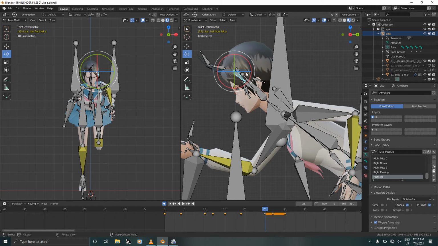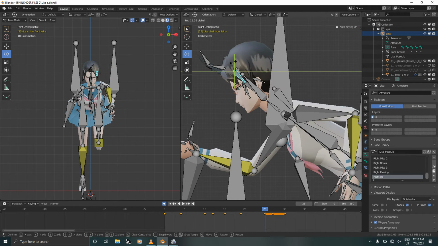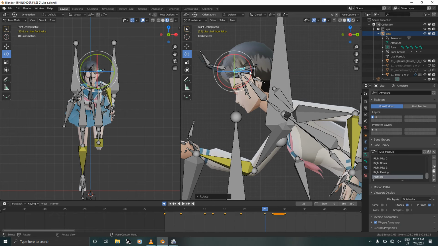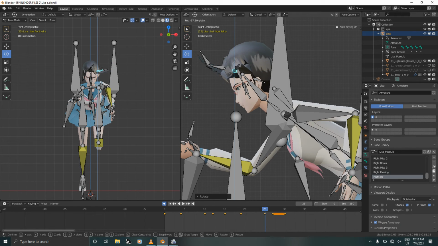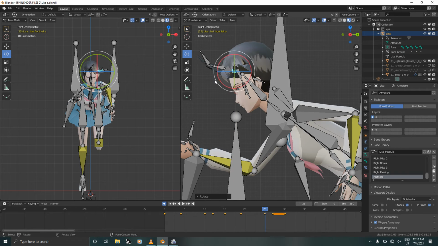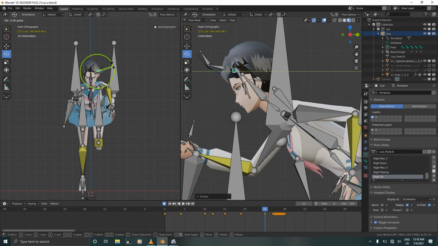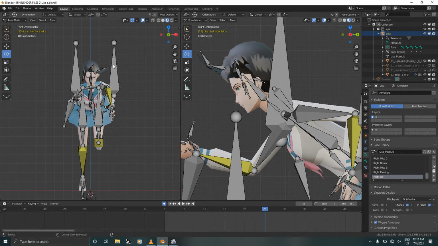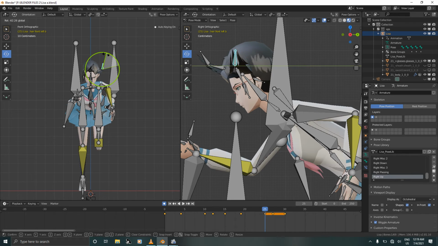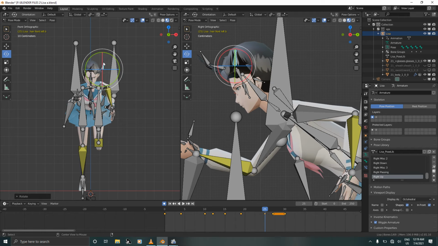Select this bone, rotate on the Y and rotate on the Z. Rotate on the Y again and deselect. Select the small bone and rotate it just like this.